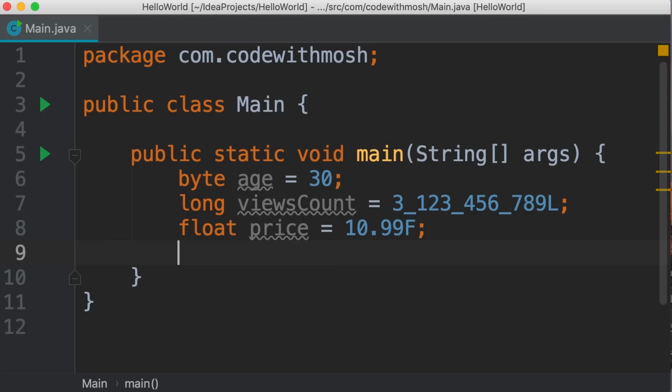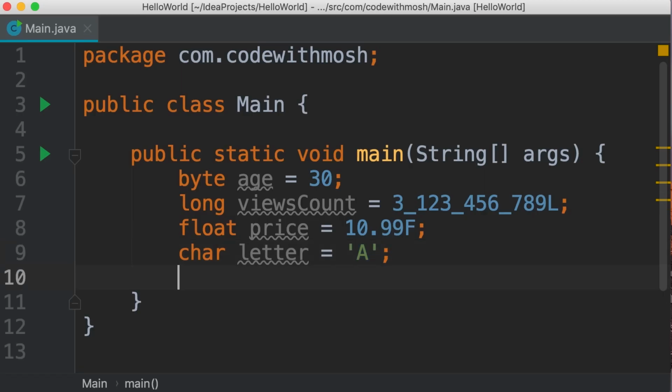Now let's store a character. So char, we call it letter, and we set it to A. Note that we should always surround single characters with single quotes and multiple characters or strings with double quotes, okay? So char represents only one character, string represents a series of characters. And finally, let's see an example of a Boolean. So we define a Boolean variable called isEligible. Is this person eligible for loan or not? We set this to true or false. These are the Boolean values.